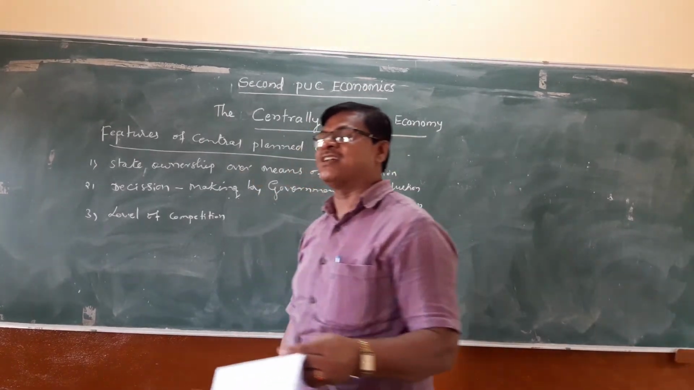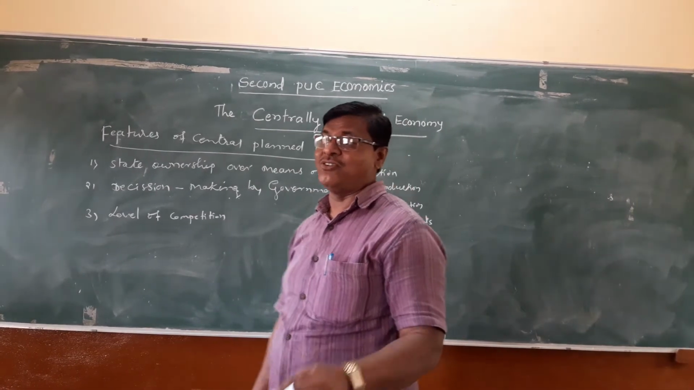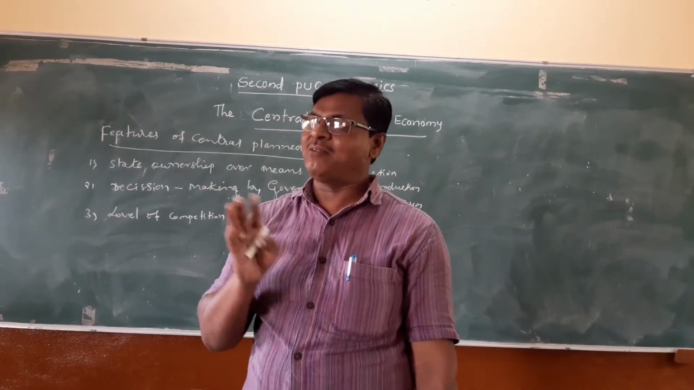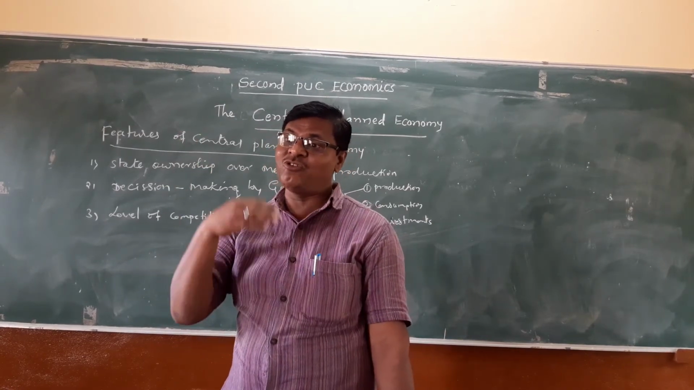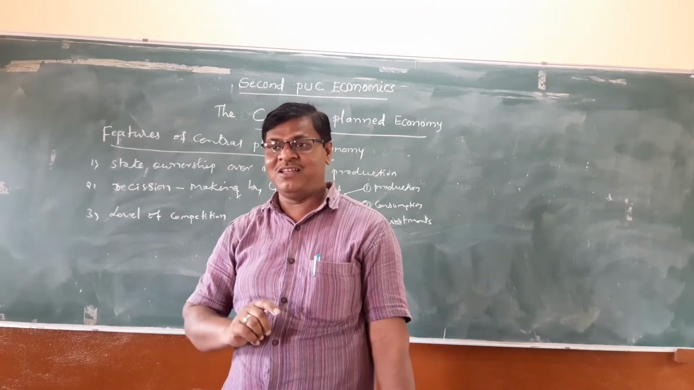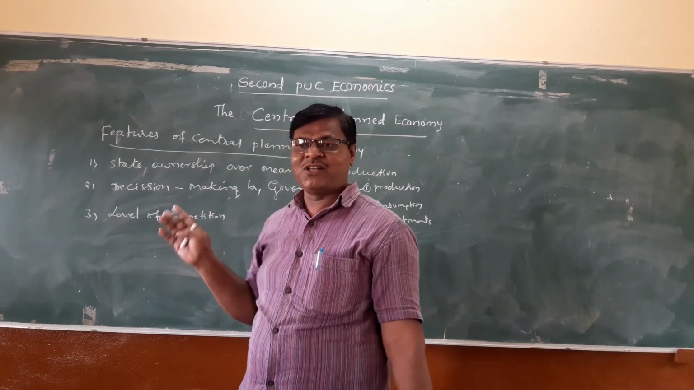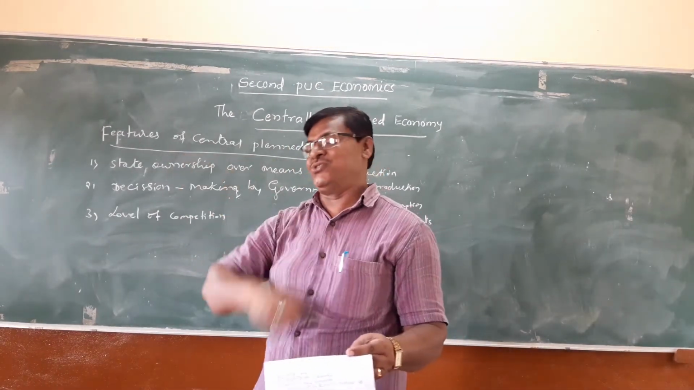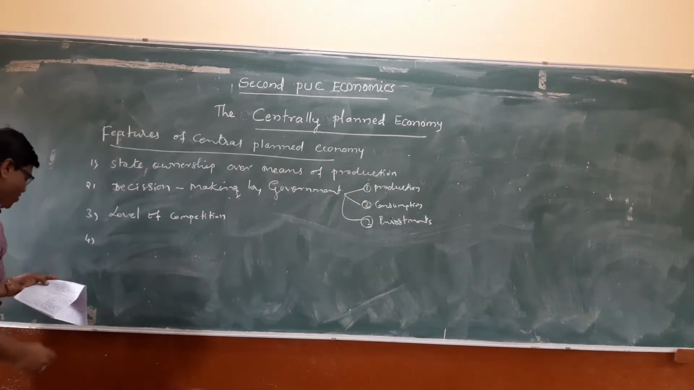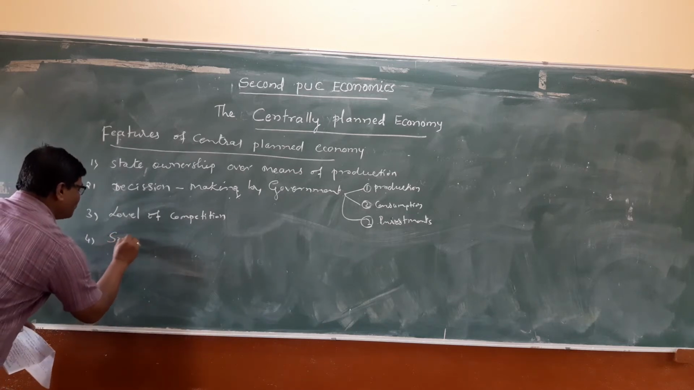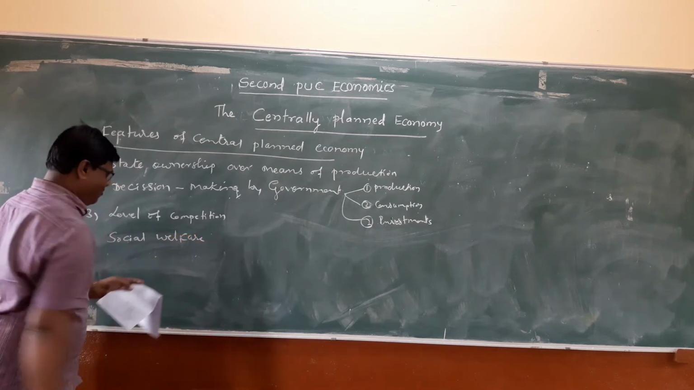The fourth feature of centrally planned economy is social welfare motive. A private economy or market economy has the motive to earn profit maximization, to earn more profit. But in the case of centrally planned economy, there is no profit motive. Its motive is social welfare. The fourth feature of centrally planned economy is social welfare motive.